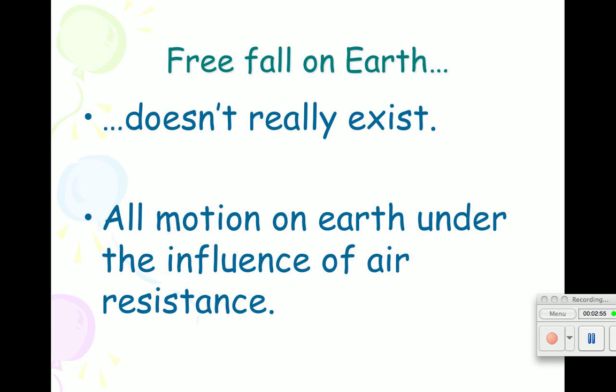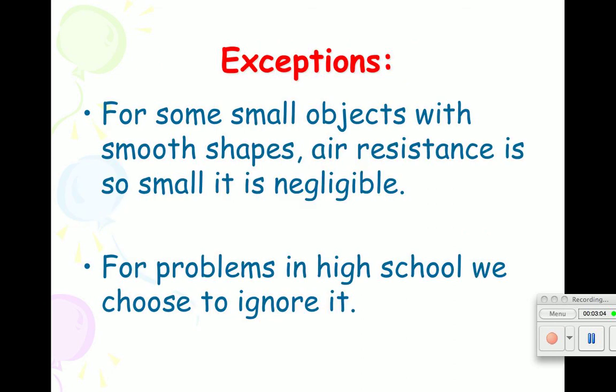As we were saying, free fall on Earth doesn't really exist. All motion on Earth is under the influence of the atmosphere and air resistance. But we do make some exceptions. There are some exceptions. For some very small objects with smooth shapes, air resistance is so negligible that we don't even count it. Something like a small caliber bullet coming out of a gun, and then it free falls to the earth. It's so small and it's moving so quickly. Air resistance is negligible, so you could really say that it's free falling.